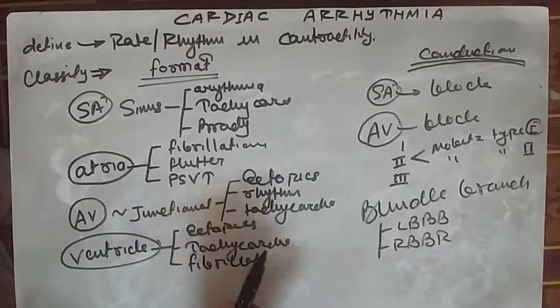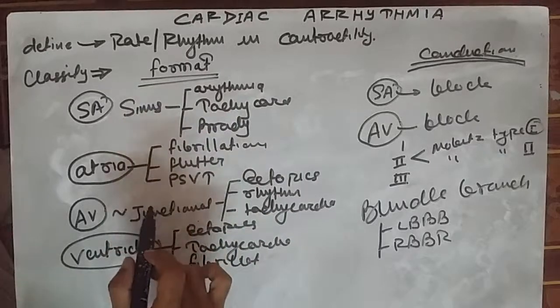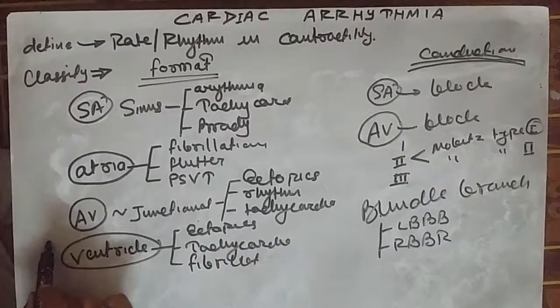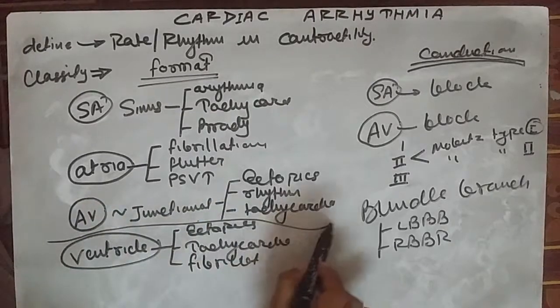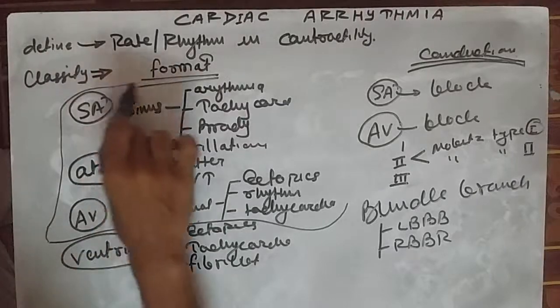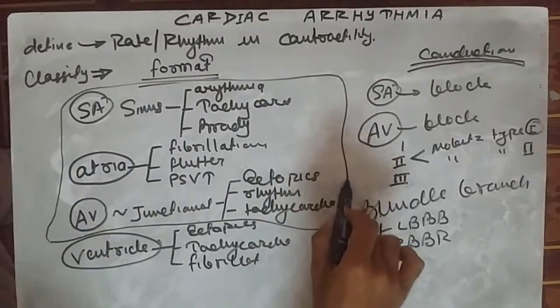So one should know what supraventricular tachycardia is. Supraventricular means above the ventricles. All the arrhythmias which cause tachycardia can be included as supraventricular tachycardia.